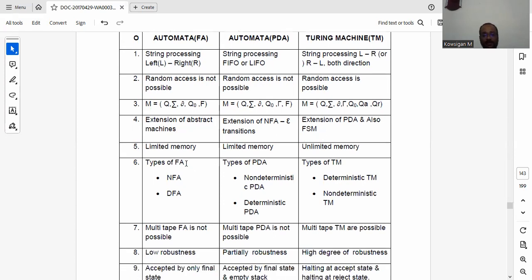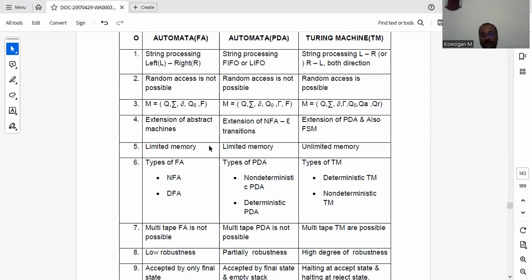When you are speaking about memory, memory is limited in pushdown automata and somehow the memory is limited in finite automata. Actually here it is mentioned as limited memory, but strictly speaking there is no specific memory in finite automata. Limited memory in the sense it can process only the current state. That's why they have mentioned it as limited memory.